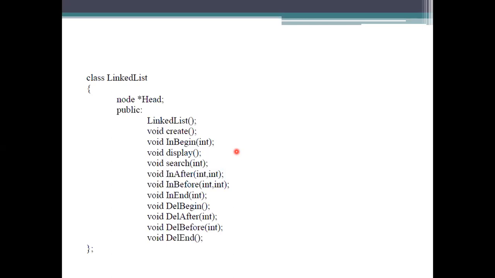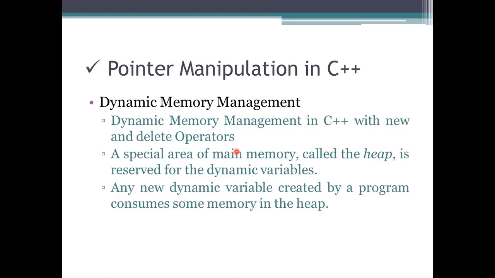How many types of linked list are there? There are many, but we are seeing only two here. The first is the single linked list, and the next is the chain, meaning the doubly linked list. A single linked list means it has one data element and the successor will be there. And the doubly linked list means a predecessor data element, the data, and the next successor will be there. We have seen several operations also. That's about today's representation of elements.